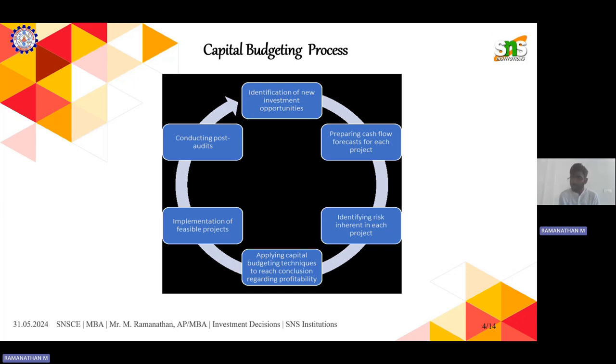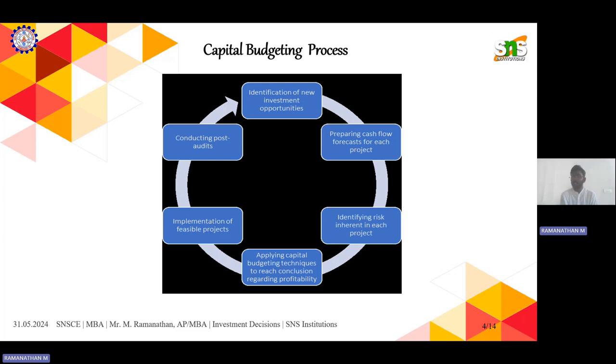As we have seen in previous videos, I have given the capital budgeting techniques, discounting and non-discounting techniques. On those, we have seen net present value, profitability index, average rate of return, payback period, and internal rate of return.